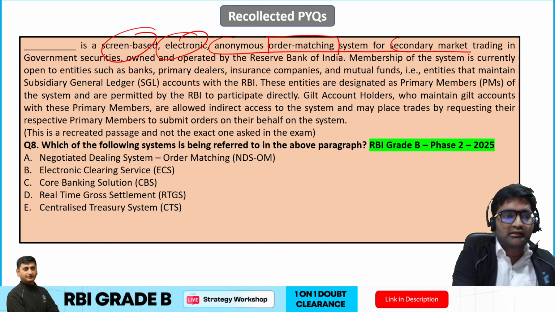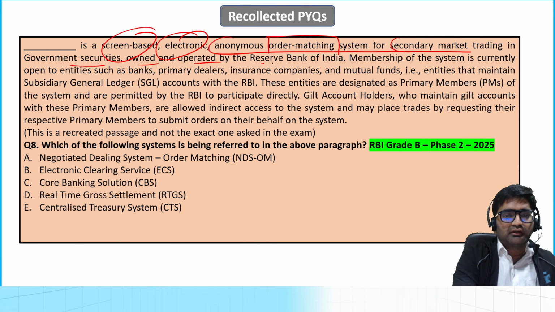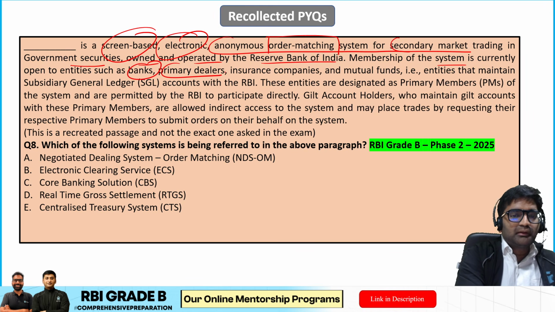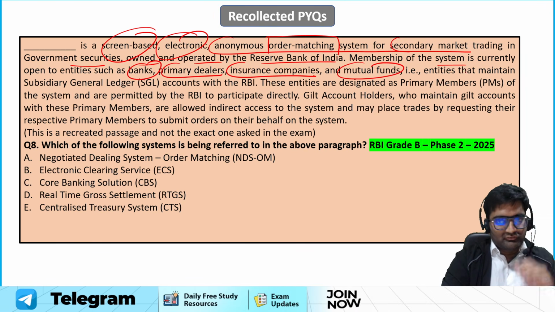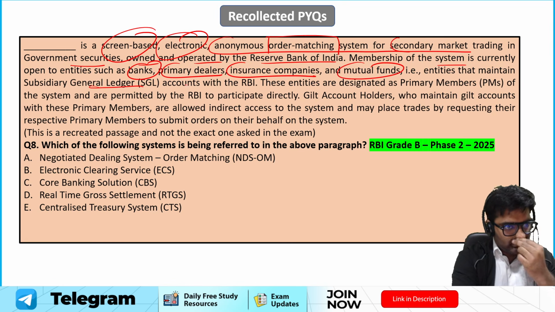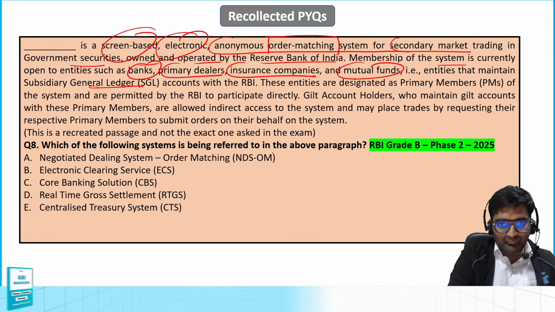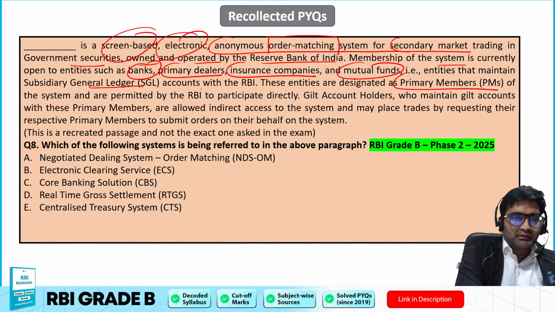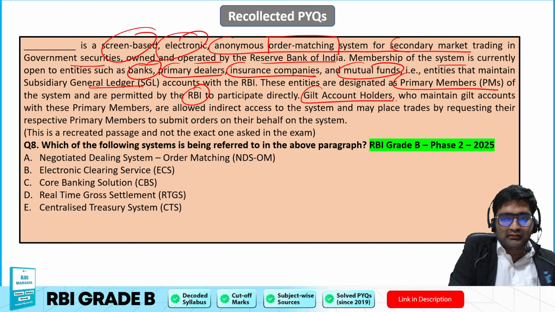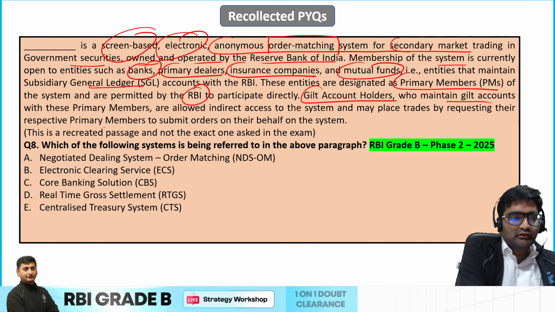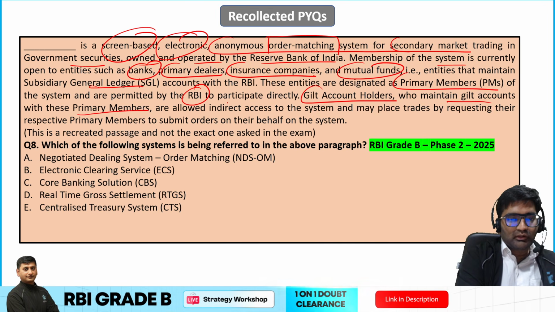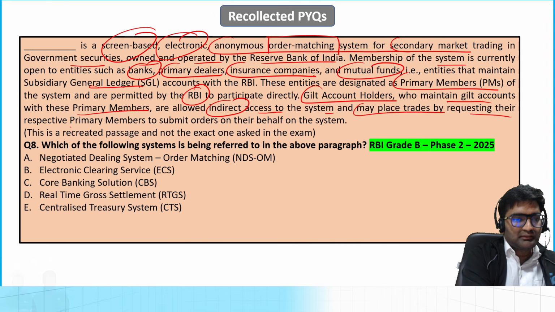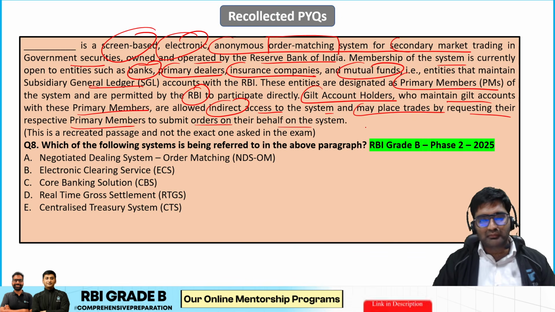In the secondary market trading in government securities owned and operated by RBI, membership of the system is currently open to banks, primary dealers, insurance companies, mutual funds. Okay, that maintain subsidiary general ledger account with RBI. These are designated as primary members of the system and permitted by RBI to participate directly. Gilt account holders who maintain gilt accounts with these primary members are allowed indirect access to the system, may place trades by requesting their primary members to submit them on their behalf on the system.